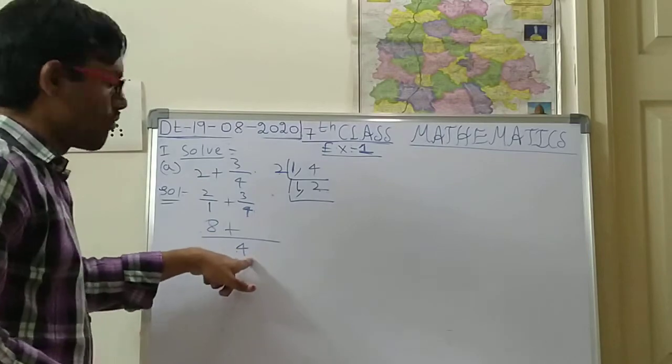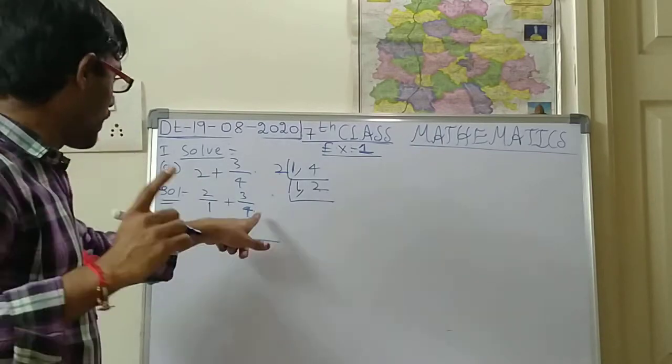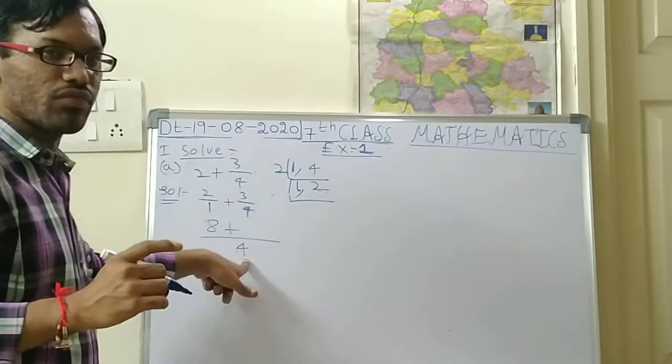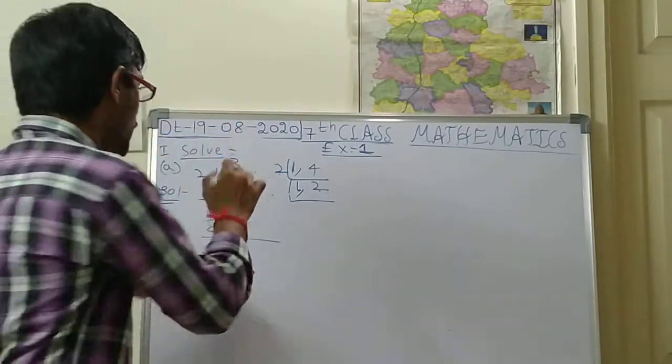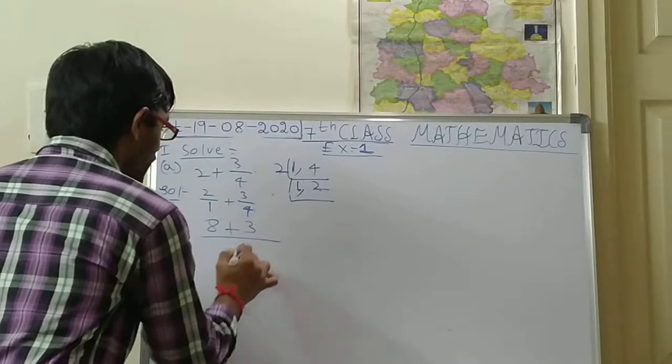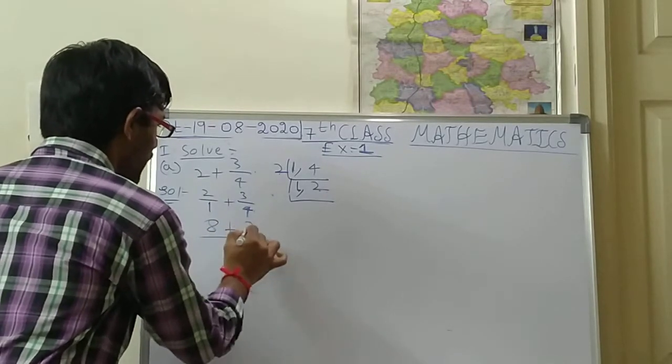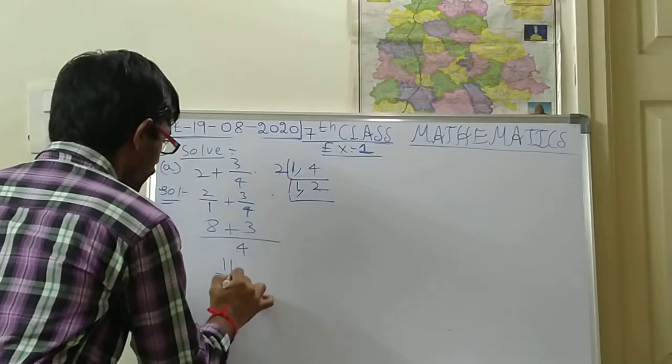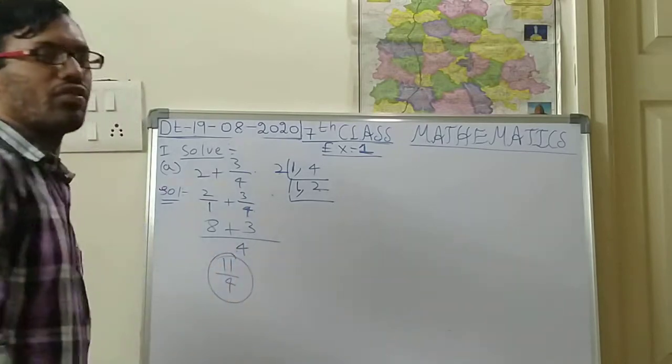Now 4 into how many times is 4? 1 time. So 1 into 3, so 3. 8 plus 3? 8, 9, 10, 11. So 11 by 4. So what is the answer? 11 by 4 is the answer.